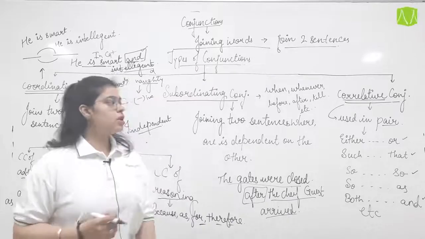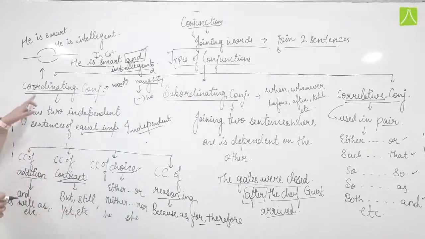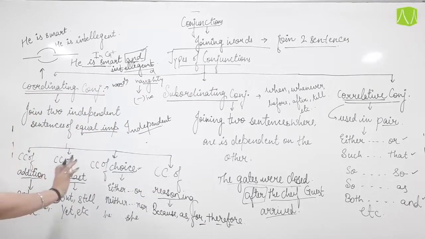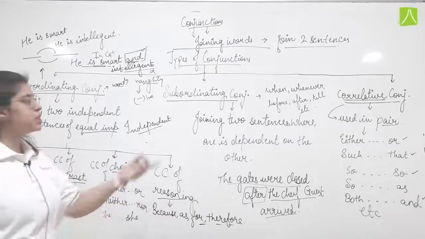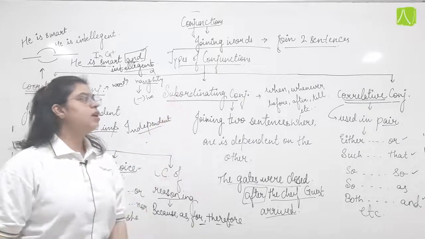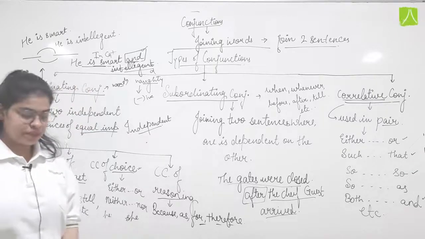Okay, so children, right now we will study coordinating conjunctions in detail with all the parts, and in the next session we will study the subordinating and the correlative conjunctions.